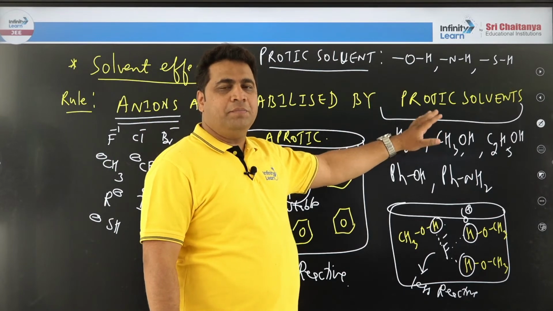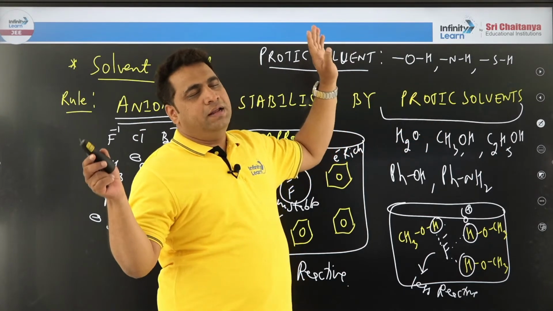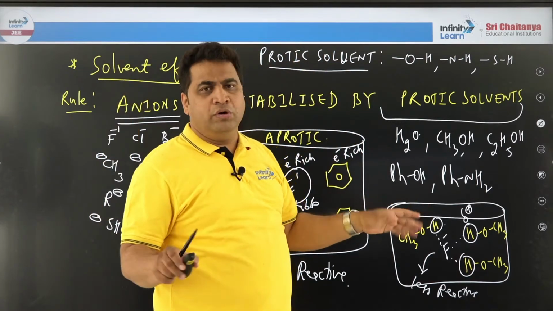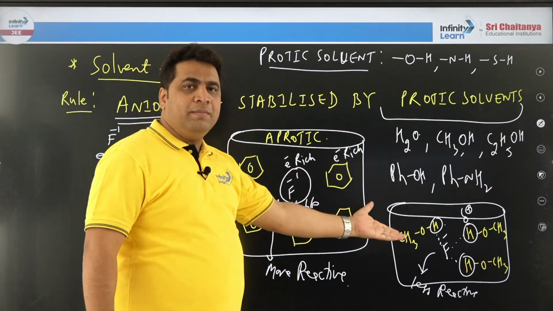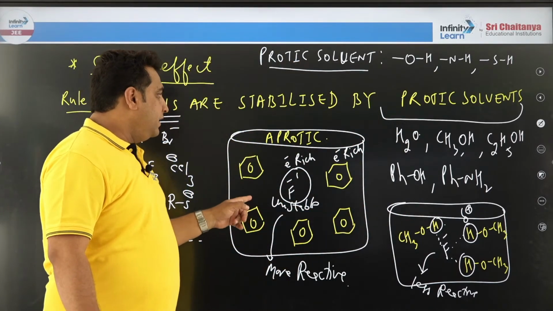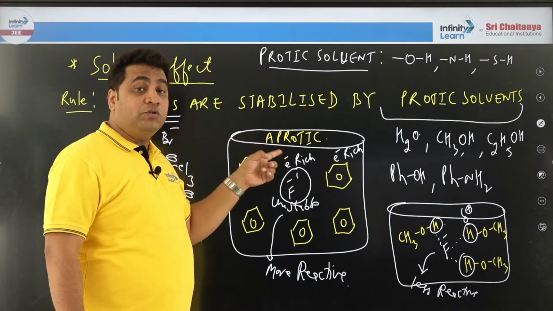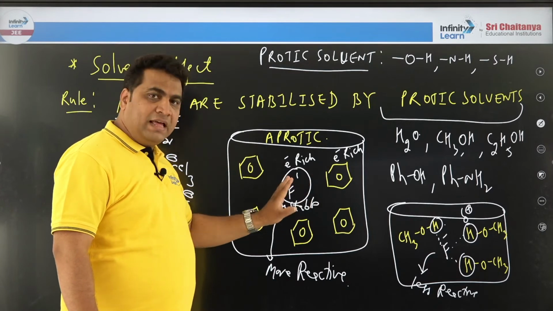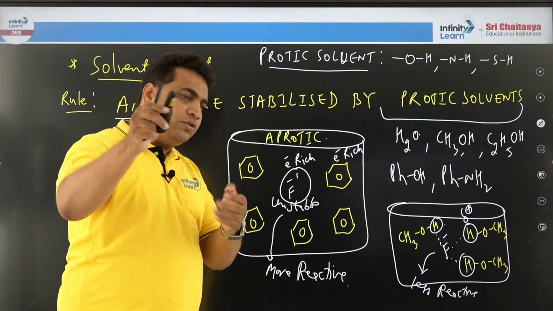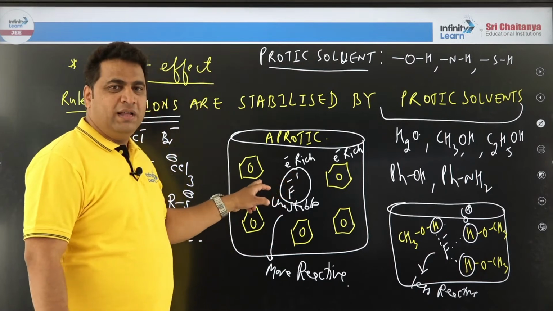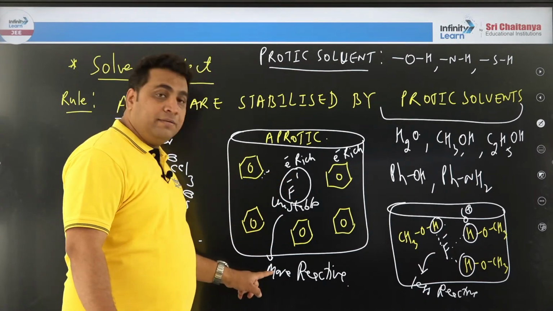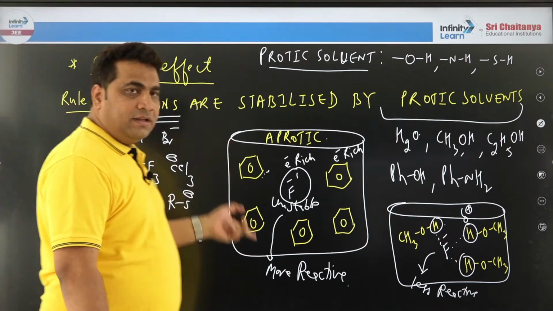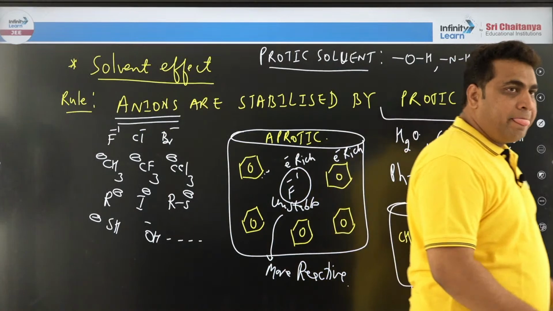So dear students, any negative charge is stable and happy, enjoying, partying in protic solvents. P for protic, P for partying. If it is stable, it will nicely relax and sleep. Are you following? And reaction? No reaction. Lazy fellow it will become. That fluorine became a lazy fellow there. But if you take aprotic solvent like DMS, DMSO, THF, benzene, toluene, ether, then they will not participate with the anion. They will say, anion, you be happy, and then the anion will search for food and become a hard worker and more reactive. That is the reason why, in the earlier example, two possibilities are there, it becomes solvent dependent.